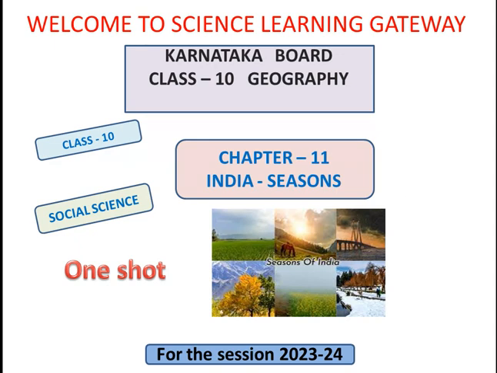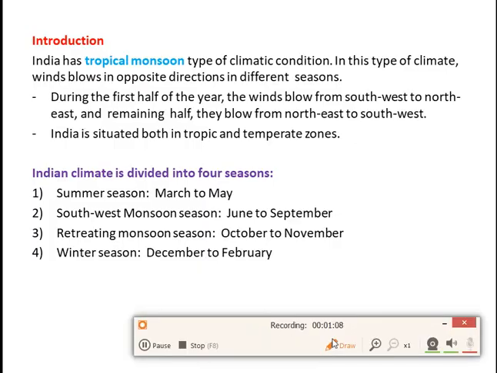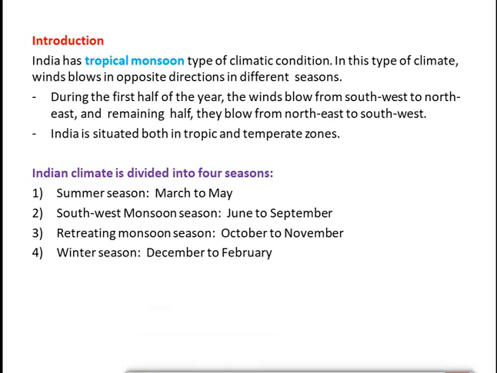So let's start with the chapter India Seasons. First of all, we'll start with the introduction of the chapter. As you all know, in India we have different types of seasons. Sometimes it is summer season, sometimes it is monsoon season, sometimes it is spring, sometimes it is winter. Right? We feel different types of seasons. So basically, we are going to read about that only: in which months we have different seasons, and in which part of our country the climates are changed, the direction of the winds are changed. That we are going to read over here.